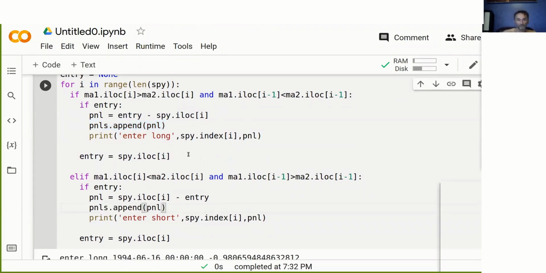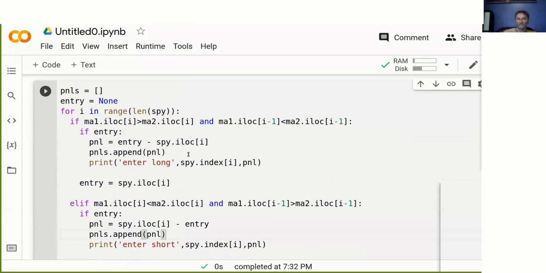Okay, and so we're getting our P&Ls. Now, one thing I need to mention is we need to be really careful when we write these backtests of the order that we do things. So if we put this entry price above this one, then there would be a problem. Why? Because the entry is then exactly the same as this. And so if we calculate the P&L, then they would always come out 0.